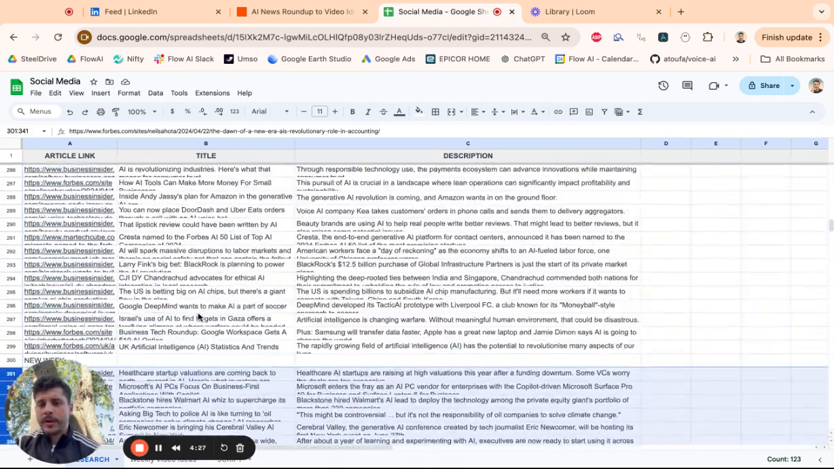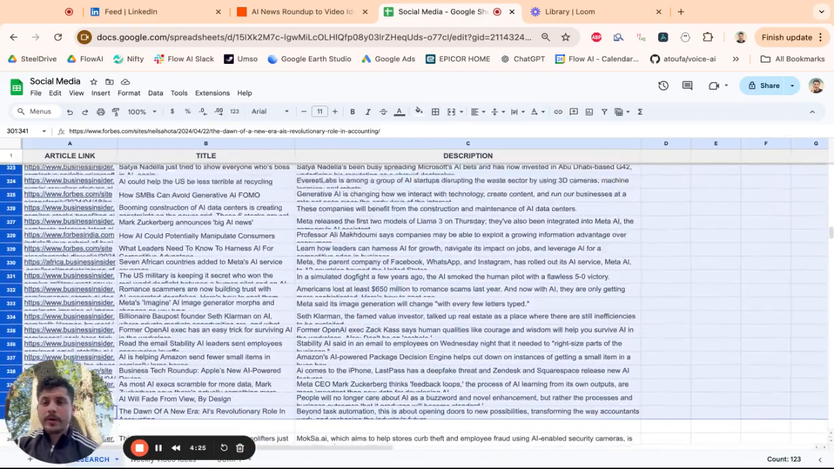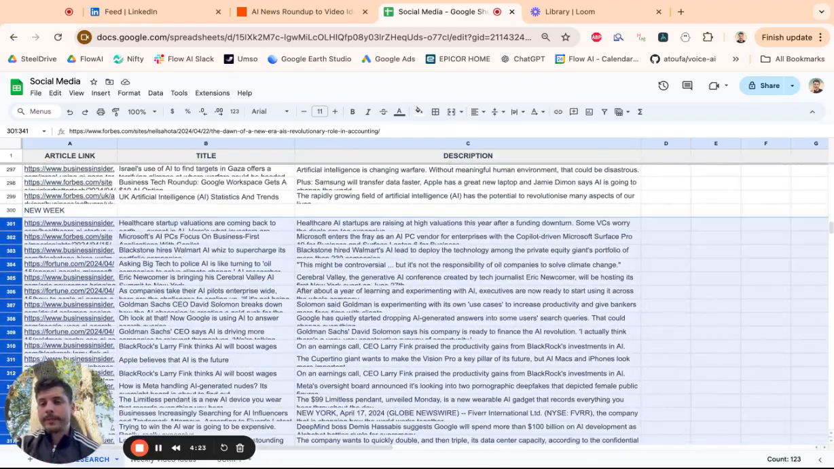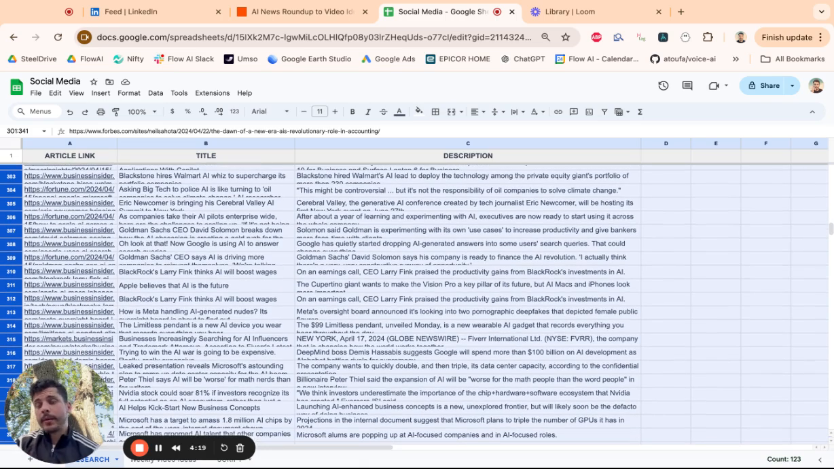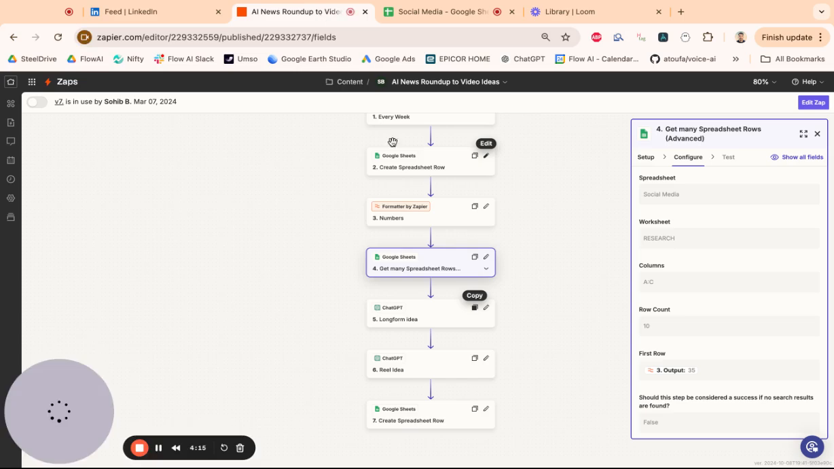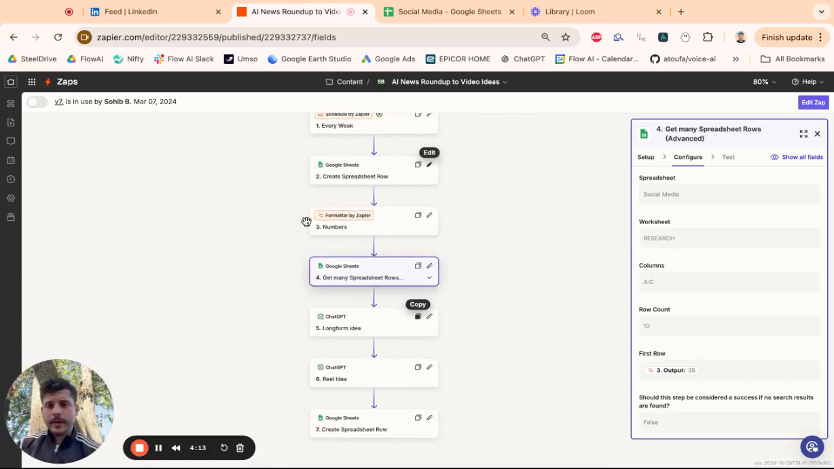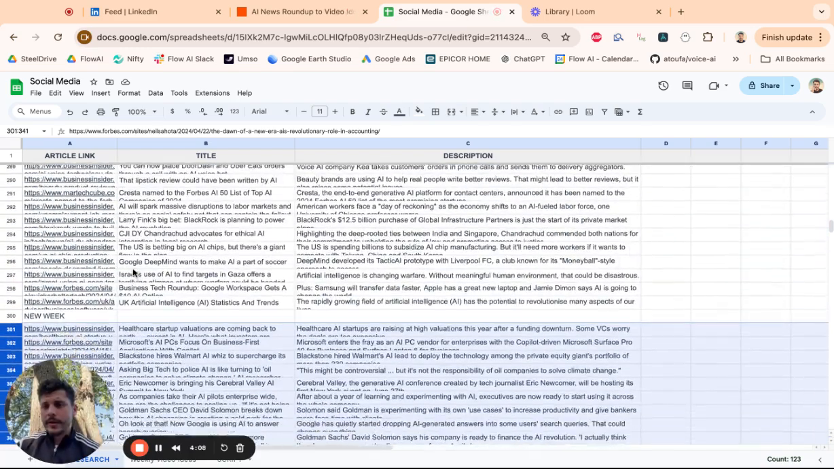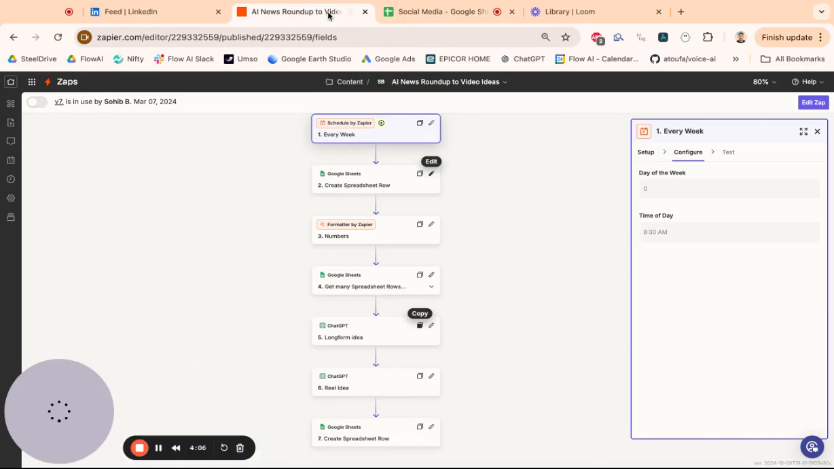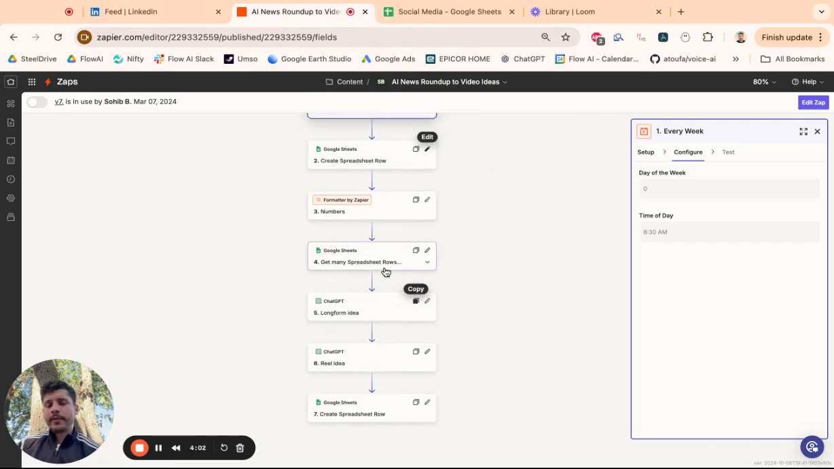And so instead of going through each one and deciding which one is a good article, what I should talk about, what's most important, I basically have AI read all those articles and come up with some potential content to create from that, specifically video content. So the automation is built on Zapier, and the first thing that happens is that every week a new row is created that says new week. And then I would take the row number and I would get every spreadsheet row of that week.